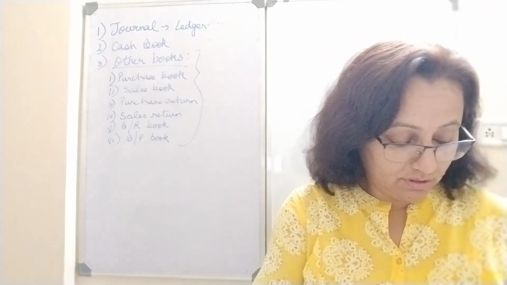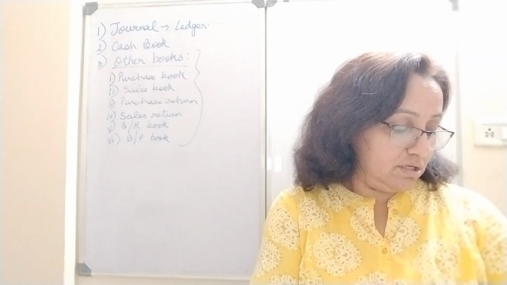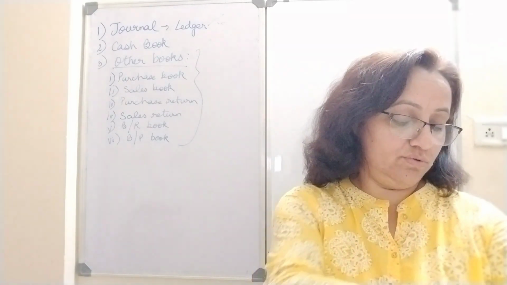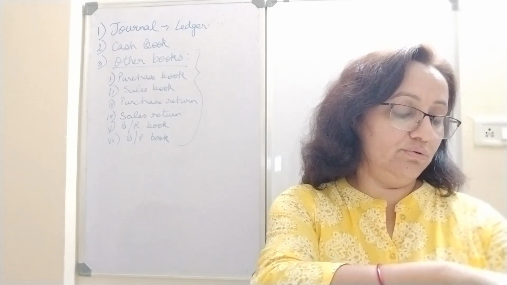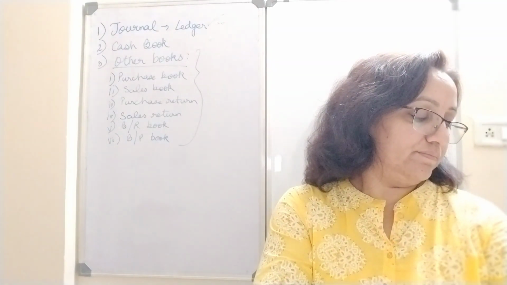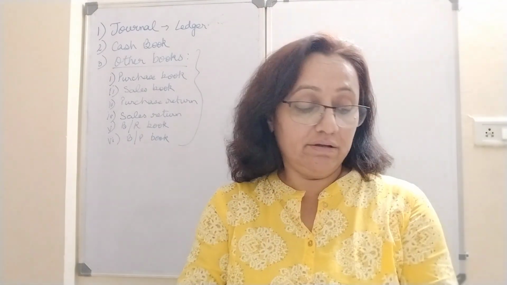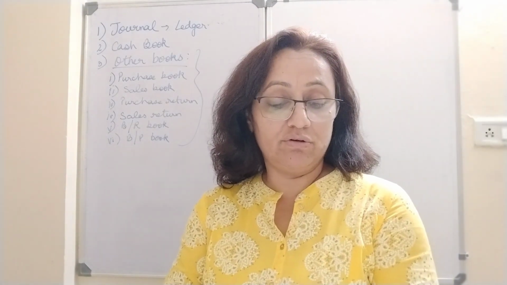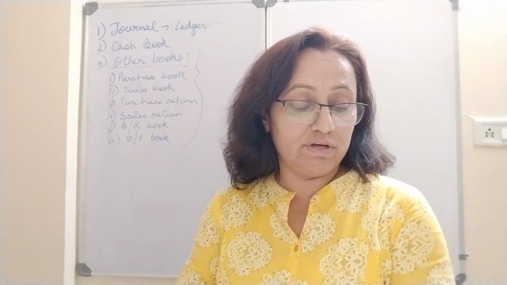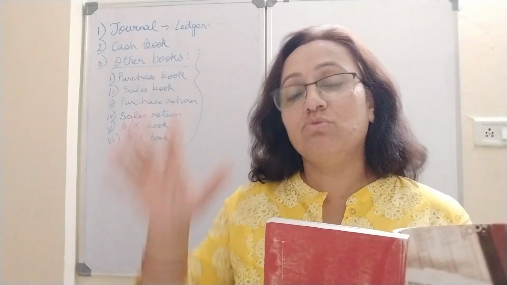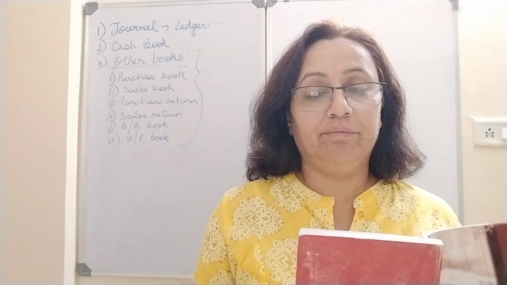So please see in your book, the ledger account is explained to you, it is told to you what the ledger account is. Page number 72 of your book, it is explained the ledger. Ledger is the principal book of accounting system. It contains different accounts where transactions related to that account are recorded. So in journal entry, we were recording all the accounts in one book. But in ledger, we are now maintaining each account separately, right?